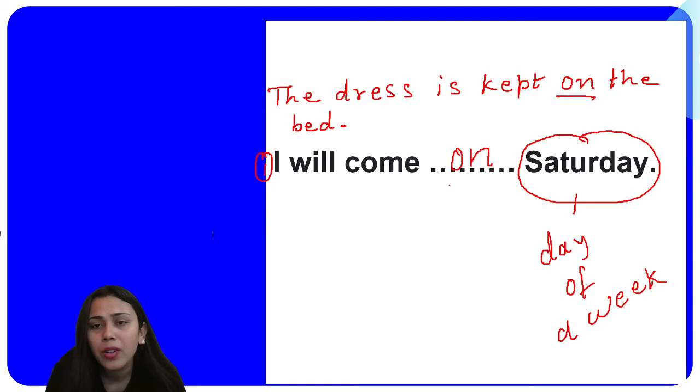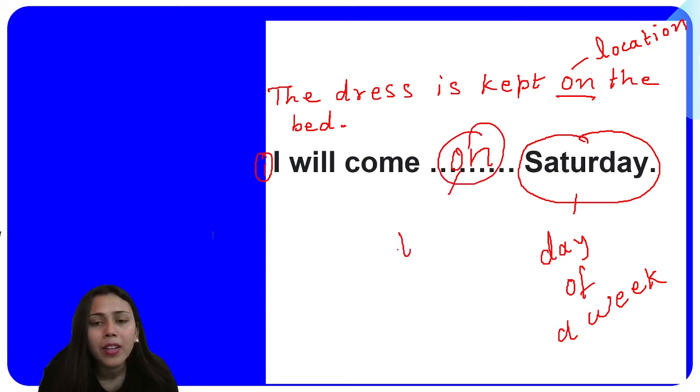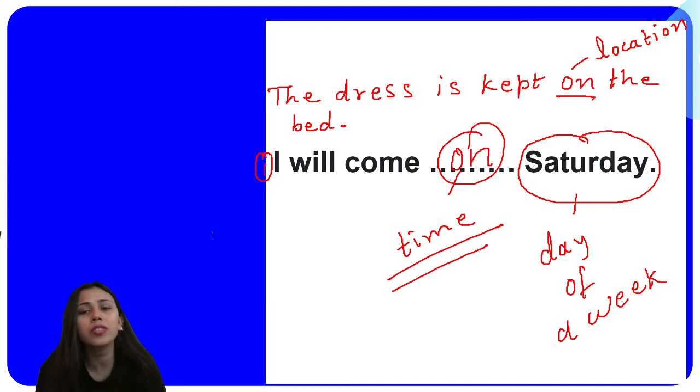On the bed, on Saturday. Now what is the difference between these two ons? How are we going to recognize which one is of what type? First one is talking about the location of the dress, right? And the second one is talking about time, right? So this is how you're going to understand the difference between the uses of on at different places.